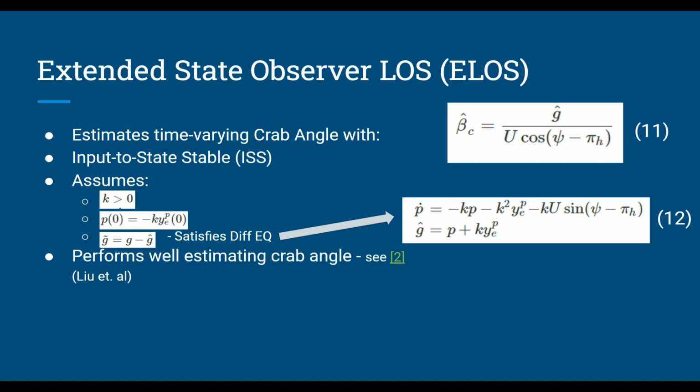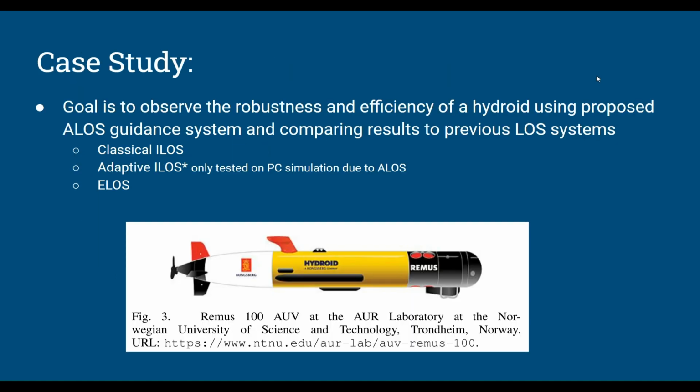It assumes the following listed conditions and has performed well at estimating crab angle in rapidly varying conditions in application, as seen in the hyperlinked article by Liu, and later on in the case study. In this case study, a robust model of the Remus 100 Autonomous Underwater Vehicle, or AUV, was used to test its efficiency and robustness in response to a stochastic or arbitrary ocean current when controlled by the proposed ALOS guidance law relative to pre-existing guidance laws of classical ILOS and ELOS. Note that because ALOS outperformed adaptive ILOS in terms of an adaptive control approach to crab angle estimation on the following computer simulation, adaptive ILOS was not tested on the AUV model itself.